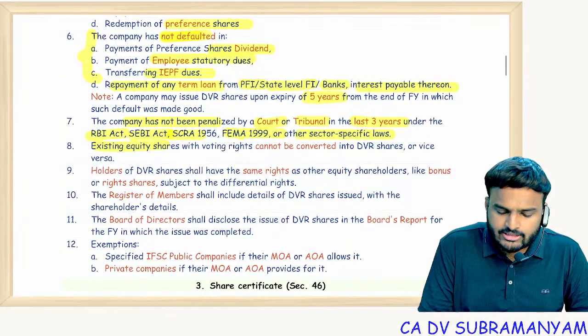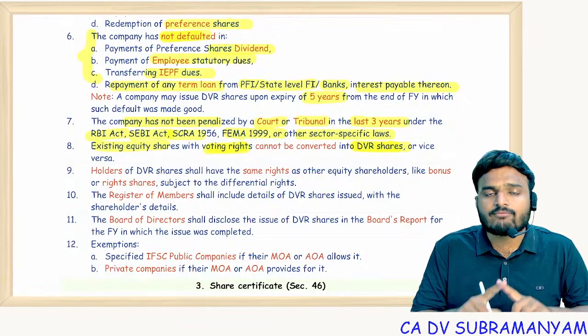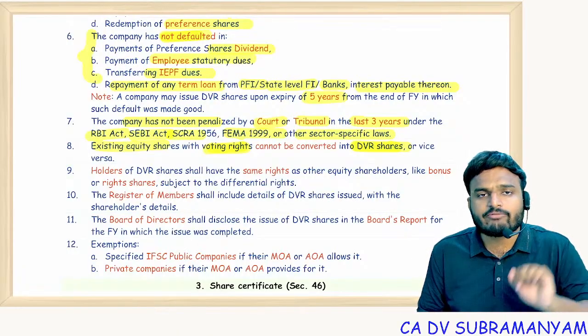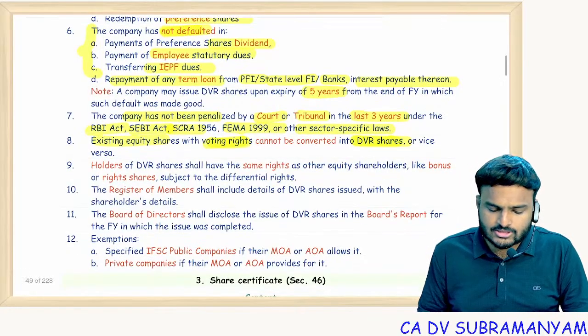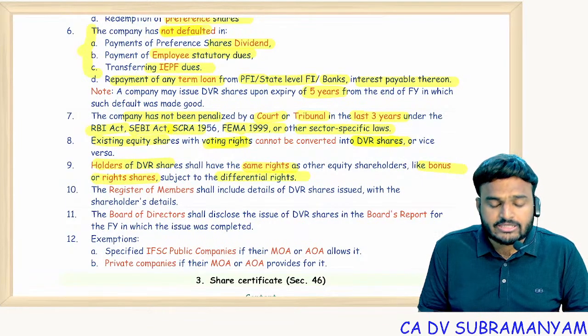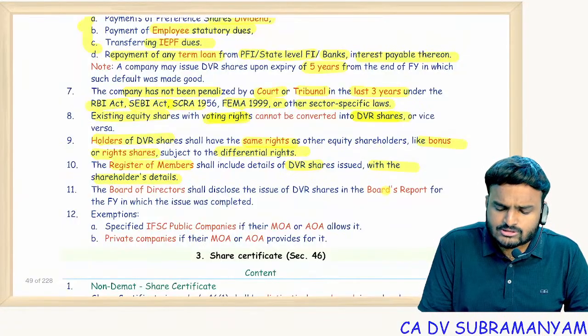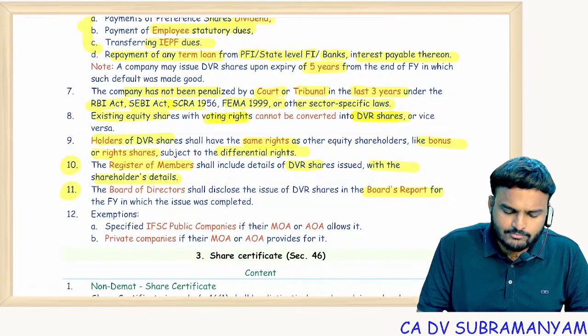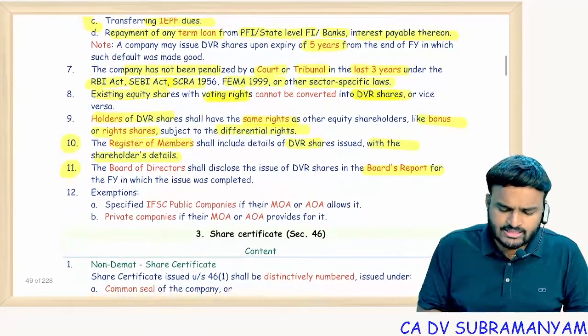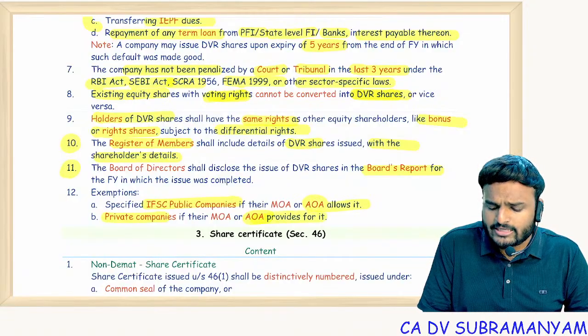And existing equity shares with voting rights cannot be converted into differential voting rights, and vice versa. Conversion not allowed. Only through issue of equity shares with differential rights does it come into the picture. Holders of differential voting rights shall have the same rights as other equity shareholders, like bonus or rights issue, subject to the differential rights. The register of members shall include details of differential voting rights with the shareholders' details, and disclosures in the board report. See, the 10th point and 11th point are about disclosures, and this section 43 is not applicable to IFSC public companies and all private companies if the AOA provides for it.